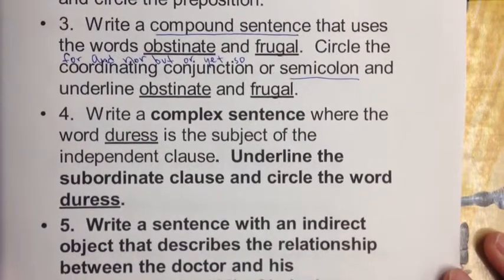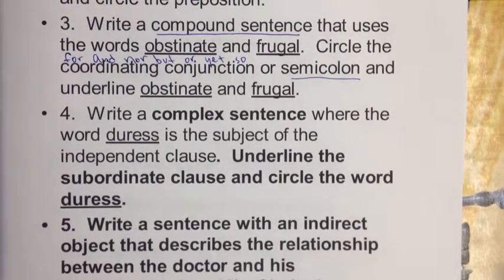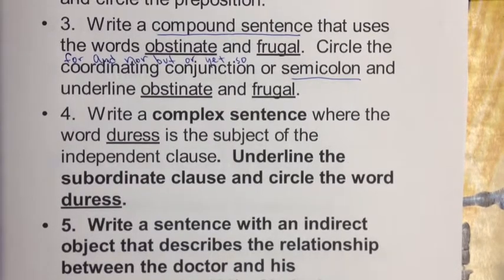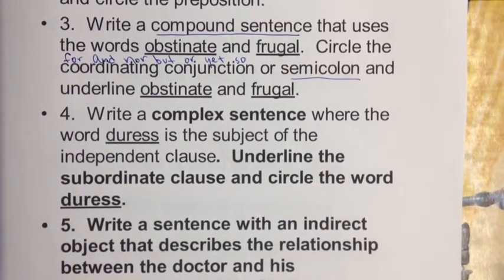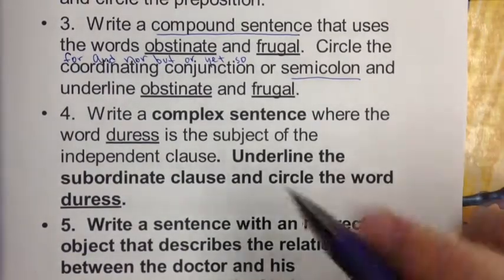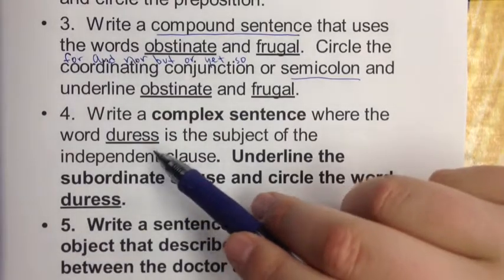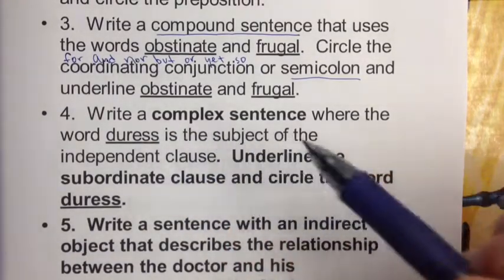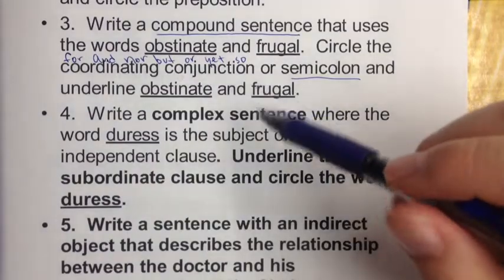Alright, so in number 4, we're supposed to write a complex sentence where the word duress is the subject of an independent clause. The biggest problem is that people didn't use the word duress as an actual subject. They used it as like a direct object for the most part. And the word duress doesn't just have to be a subject anywhere, it has to be the subject of the independent clause.